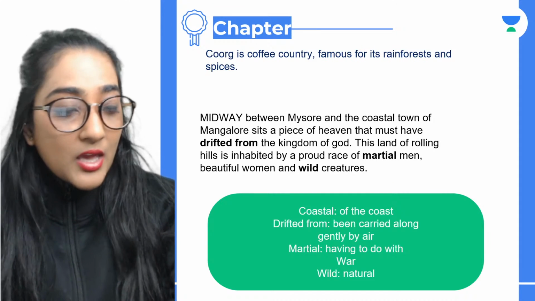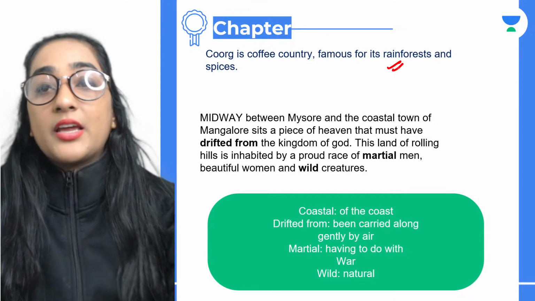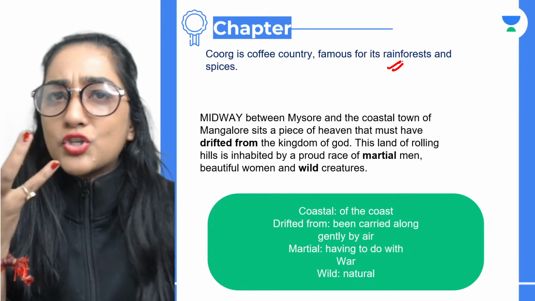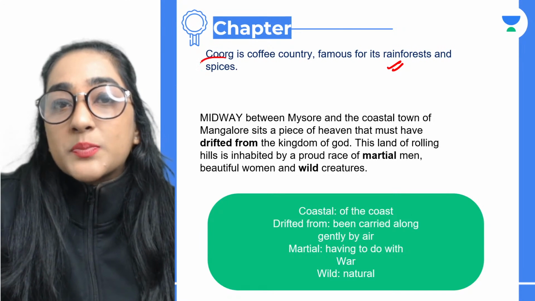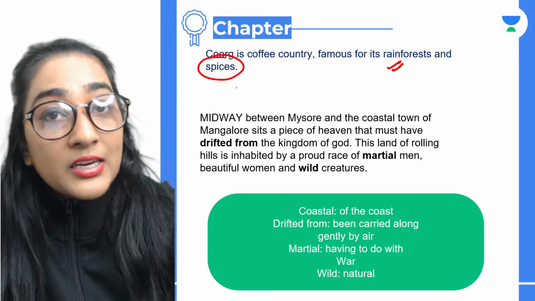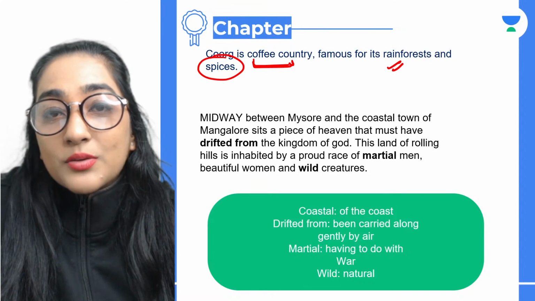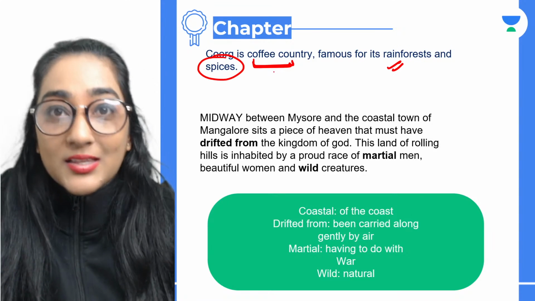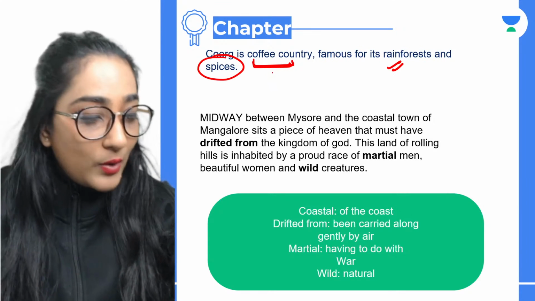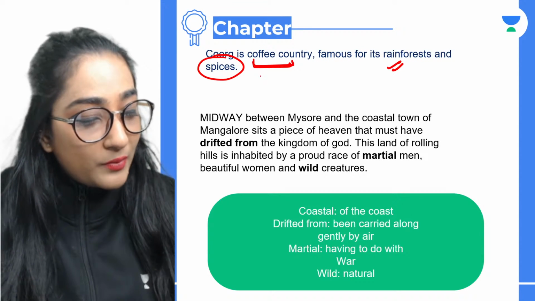Yeah, it is famous for its rainforest. Completely lush, it is so green, and it is known for spices, in Hindi we call it masale. Okay, so this is important. It is known as coffee country because that is what it is famous for. Coffee from there is amazing. It's a must try if you are going there. This is just like heaven. Very good, Corby. You're right about that.